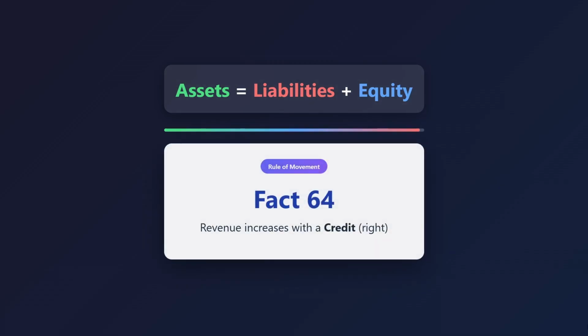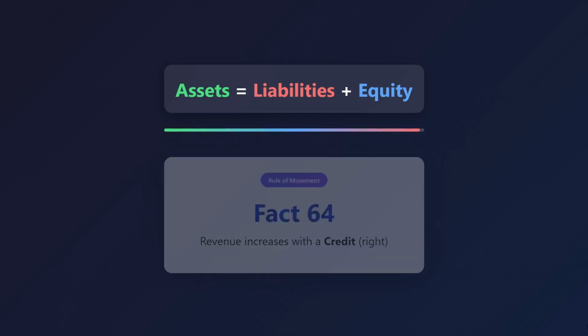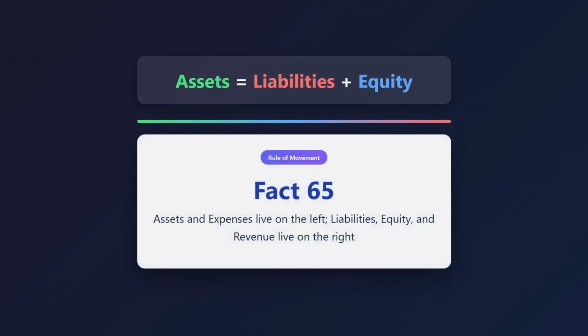64. Revenue increases with a credit, right? 65. Assets and expenses live on the left. Liabilities, equity, and revenue live on the right.